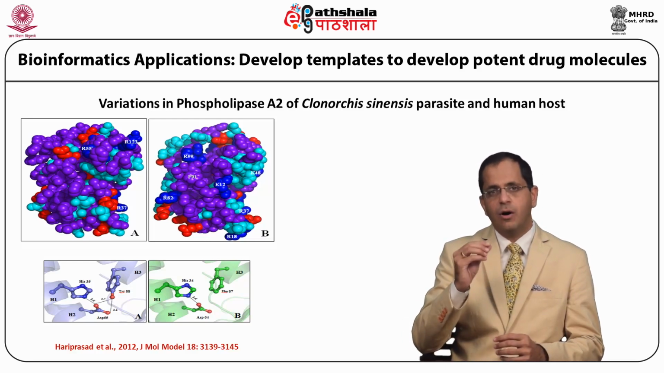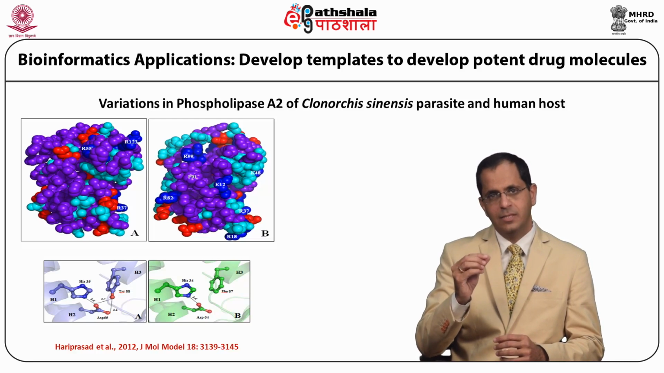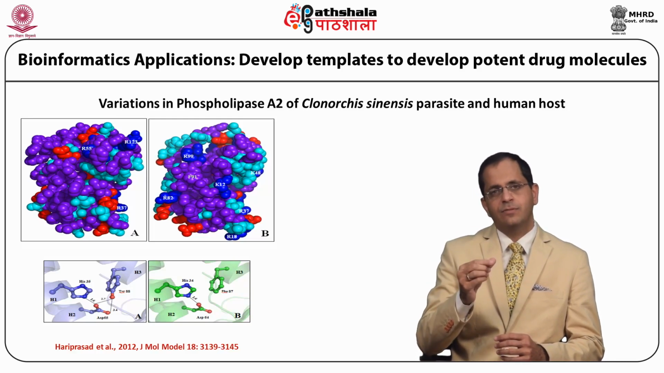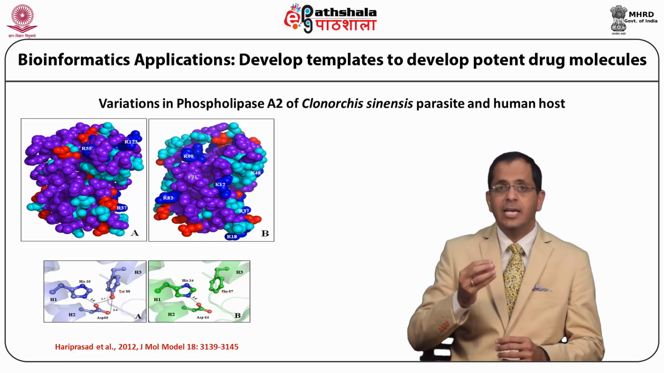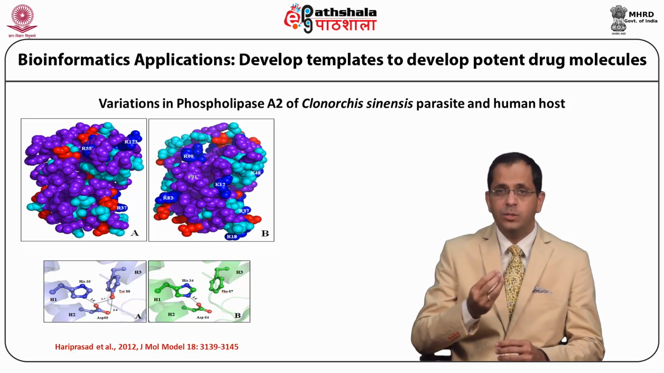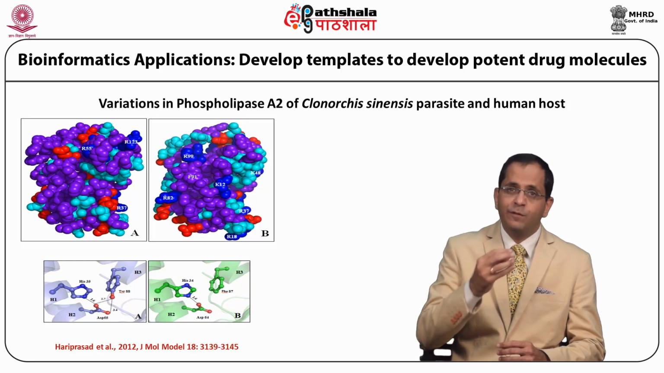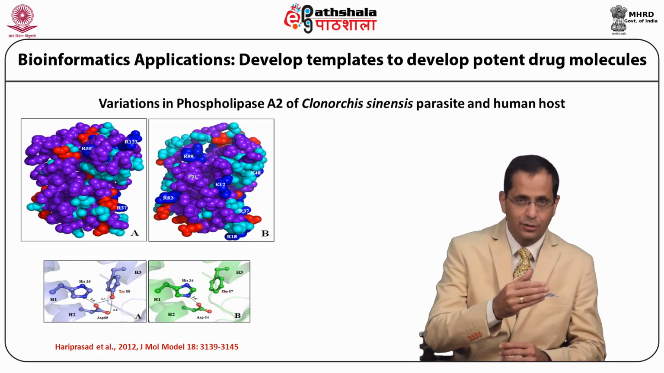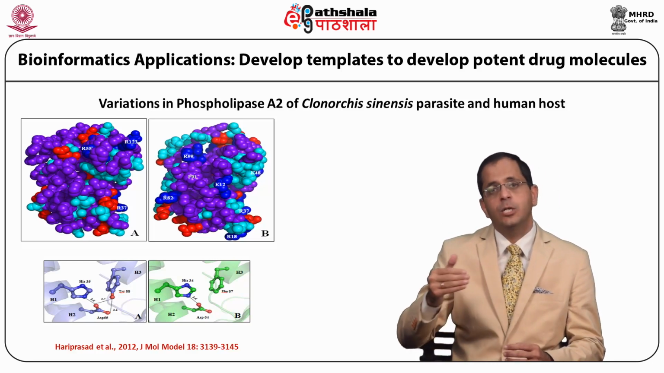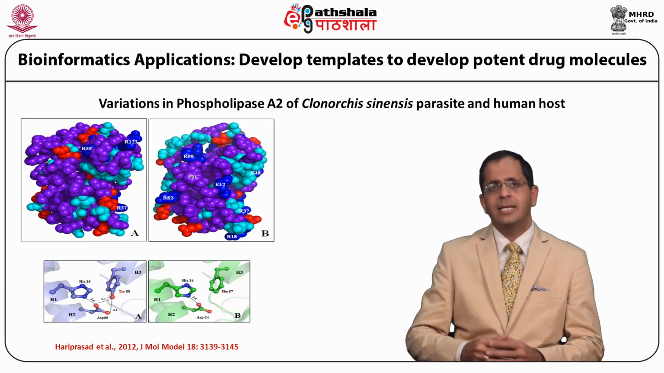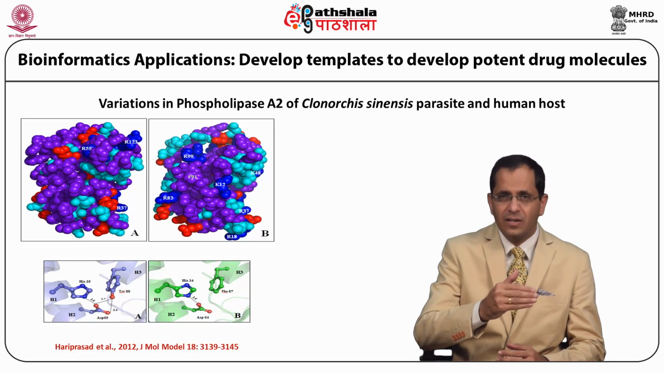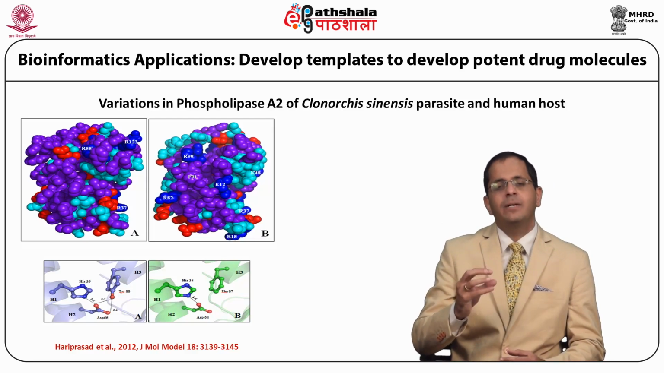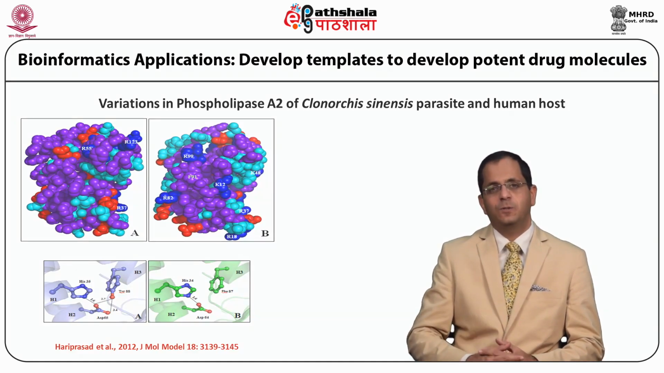The loss of the oxygen atom that comes from the tyrosine here helps to design potent molecules that are very specific for the parasitic isoform as compared to the human isoform. This helps to lay a platform or a template to develop potent drug molecules.